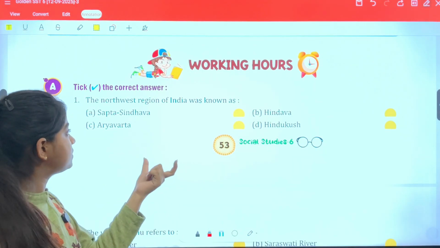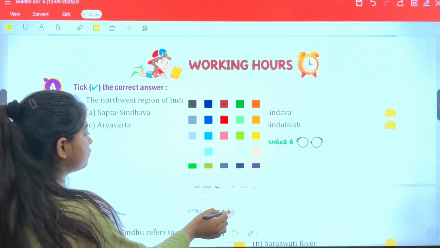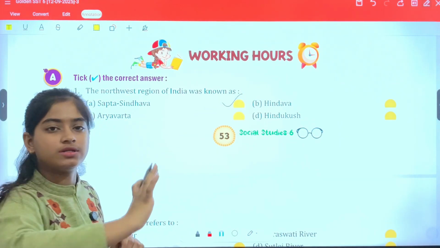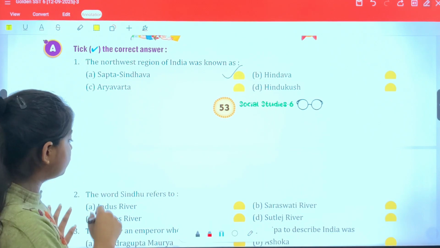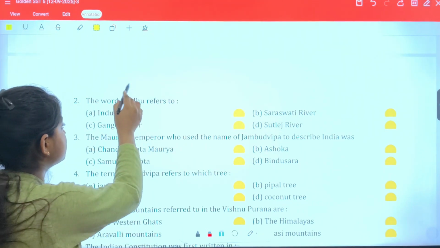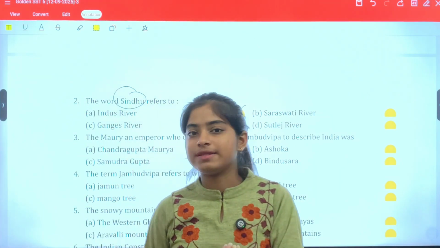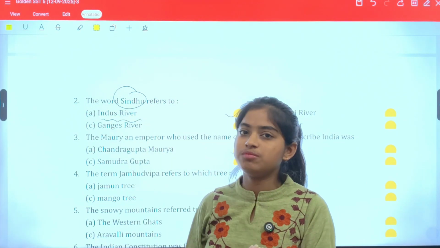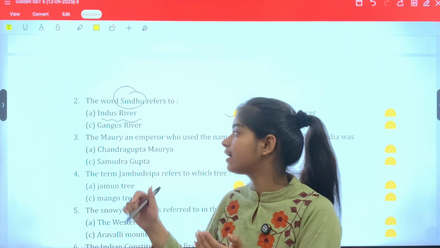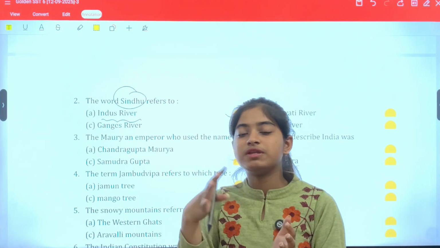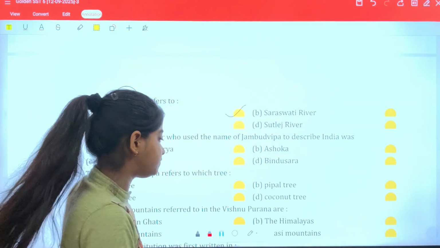First, the northwest region of India was known as, this is very simple, Sapta Sindhava, which means land of seven rivers. The word Sindhu is a Sanskrit word which refers to the river. If you have a doubt about why this river denotes the entire country, it is because all over the world India is basically known by this river. It is a gigantic, very fertile place, so this is known all over the world. With this place particularly, we define our country. Clear?